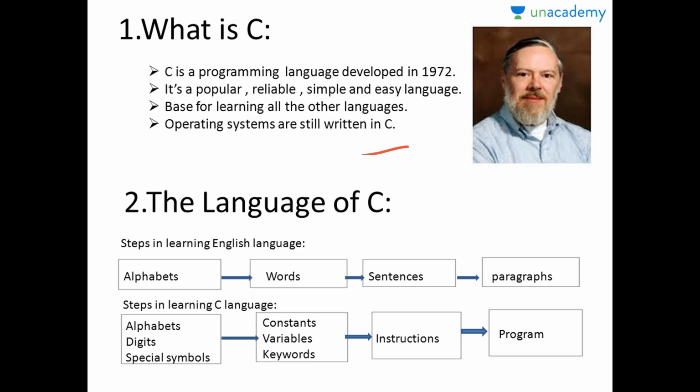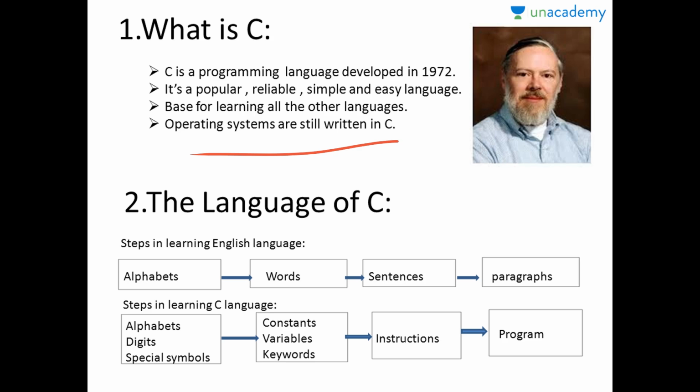When I say operating systems are still written in C, that means major parts of operating systems, not complete operating system, major parts of operating systems like Windows, Unix, Linux are still written in C. This is because even today the performance of C language cannot be beaten by any other languages in terms of execution speed.